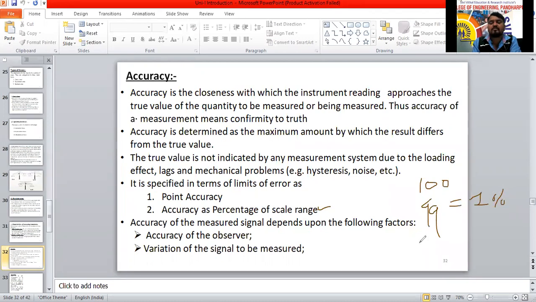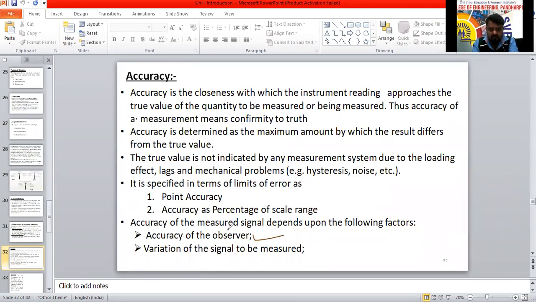Now we are not getting that here. But this 1% error is caused by whom? It may be the observer who is reading and observing the meter. Another one is variation of the signal to be measured. Because of these two reasons only, errors will occur in the measurement of accuracy.